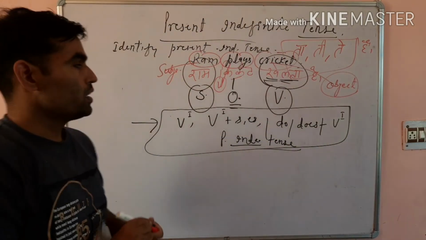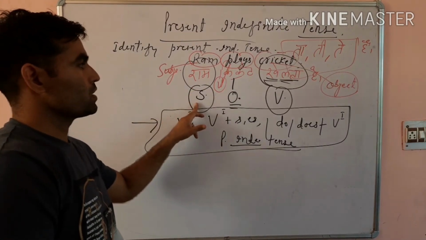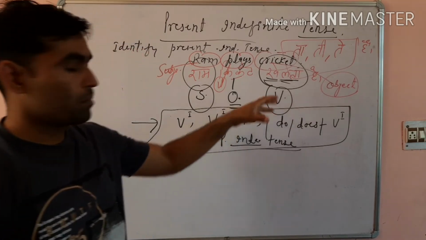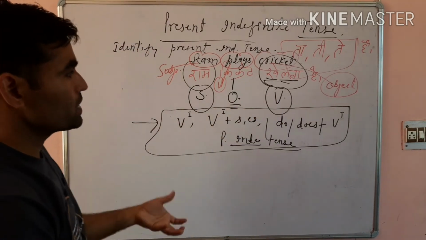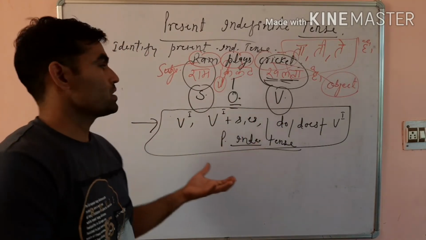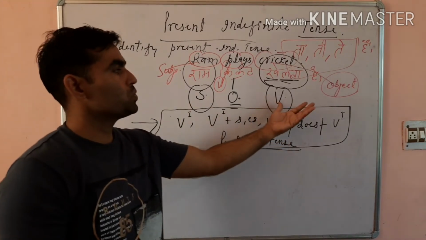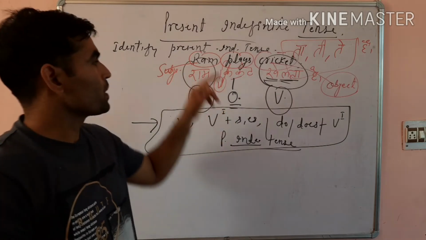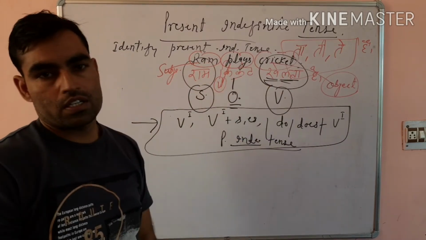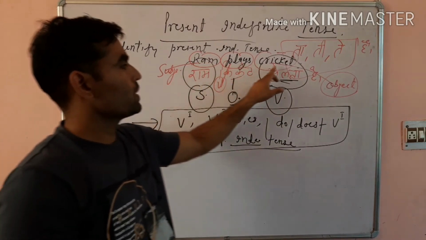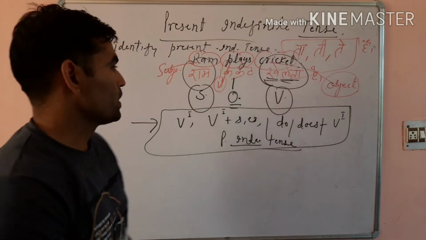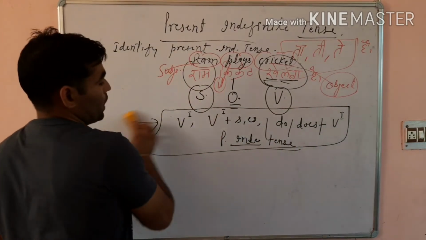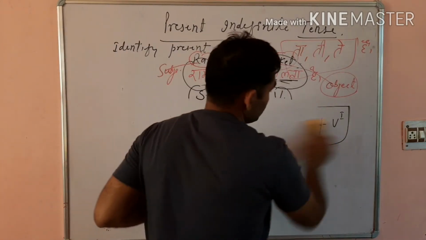In Hindi, you will find first subject, then object, and finally verb. But when you translate these Hindi sentences into English, you will have to take the verb after the subject. Ram plays cricket. This is the simple rule I have told you to identify present indefinite tense.